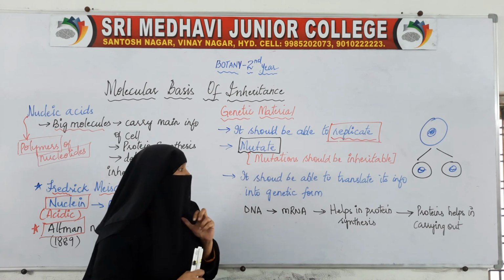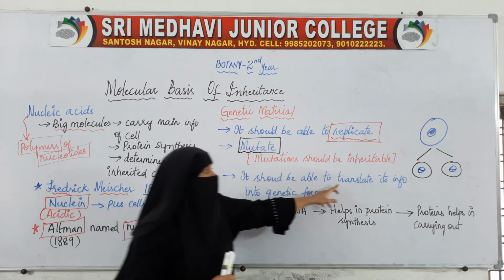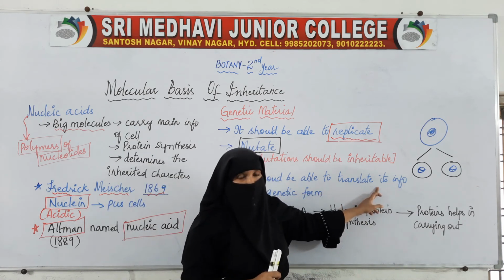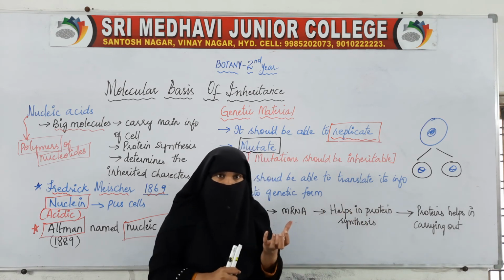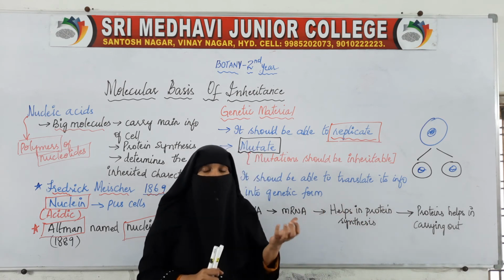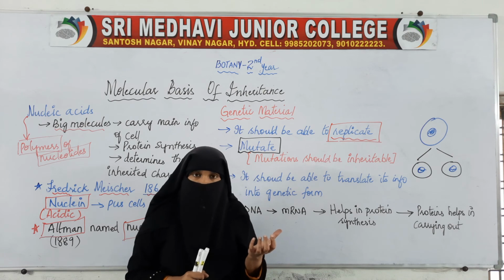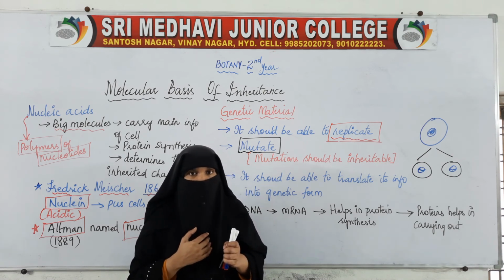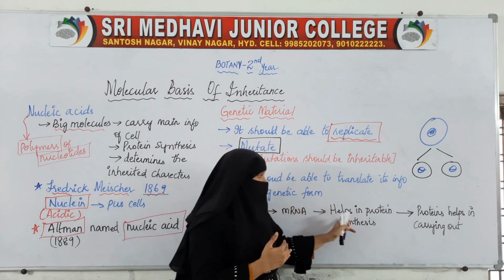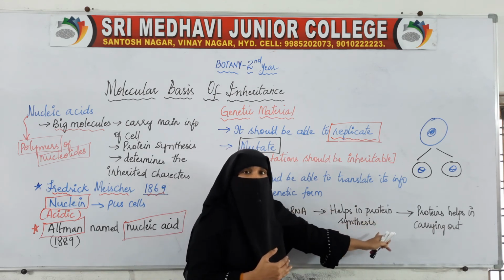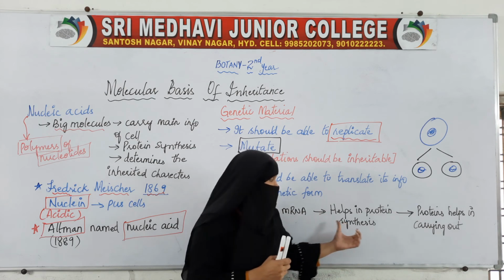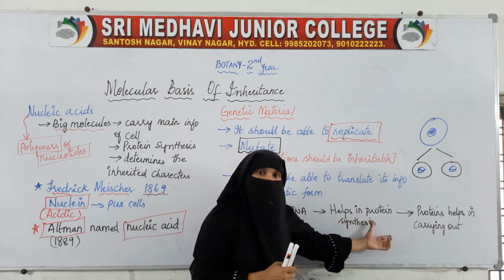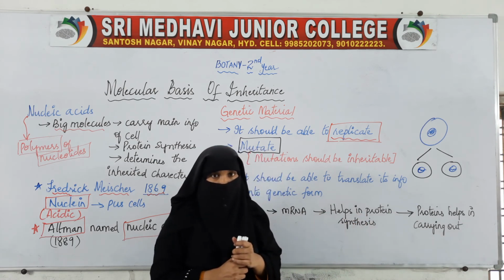And the third is, it should be able to translate its information. Whatever genetic information is there in the genetic material, it should be able to translate that information, because during translation it helps in the synthesis of proteins.